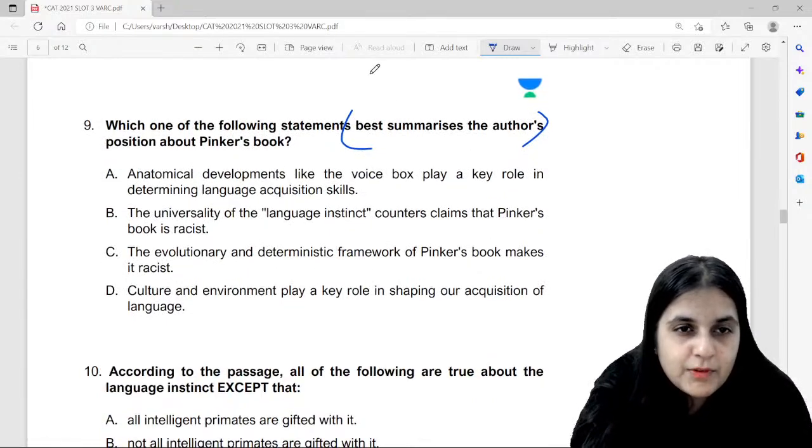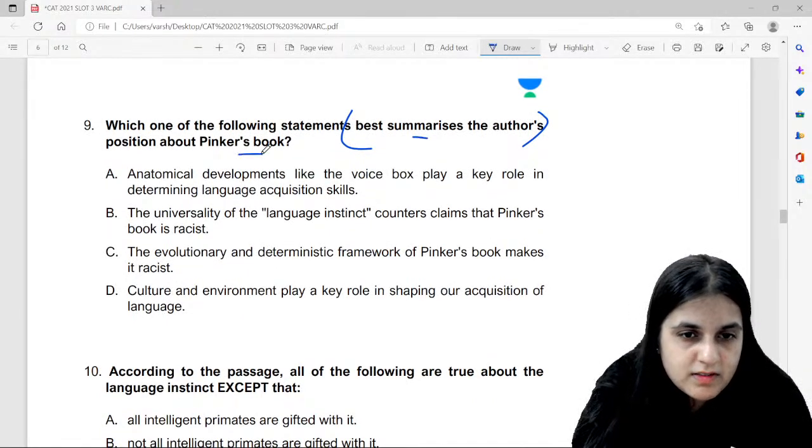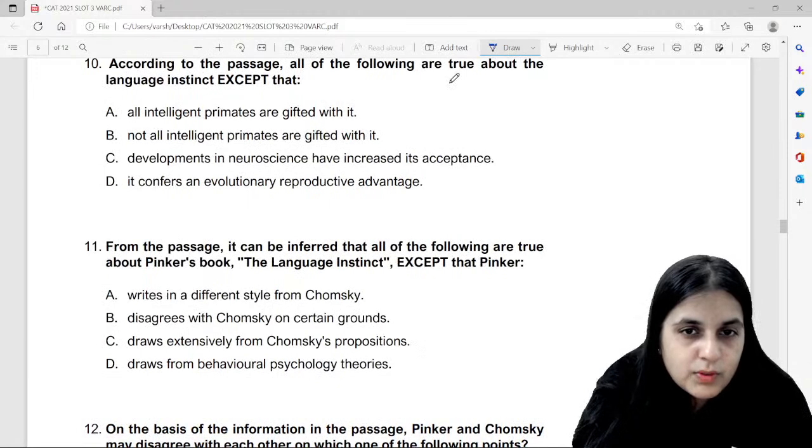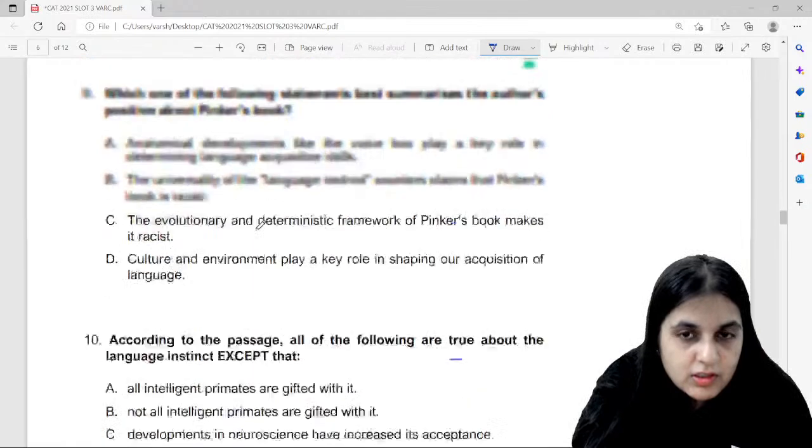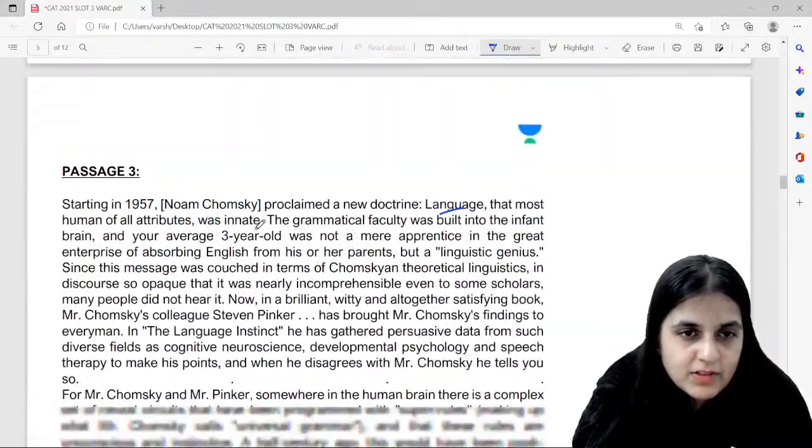Okay, summarizes the author's position about Pinker's book. True and false. Again, true and false except, they may disagree. So this is more specific in nature. Okay, now let's have a look at the passage.